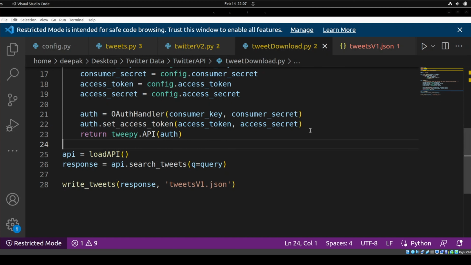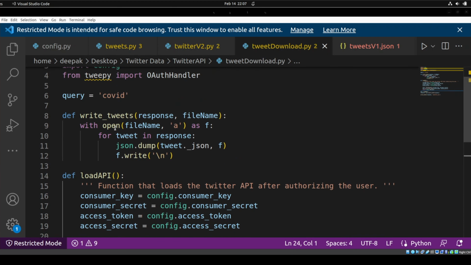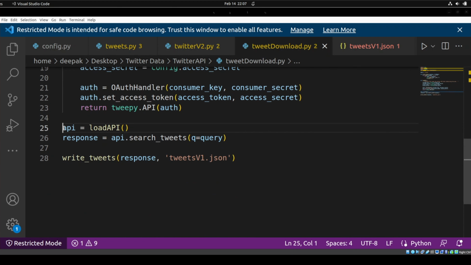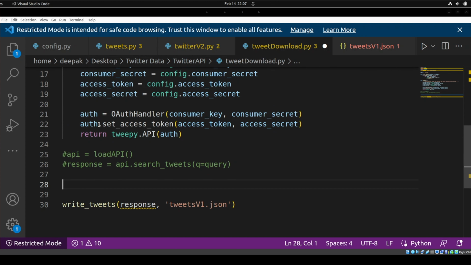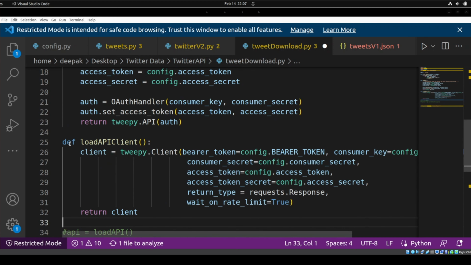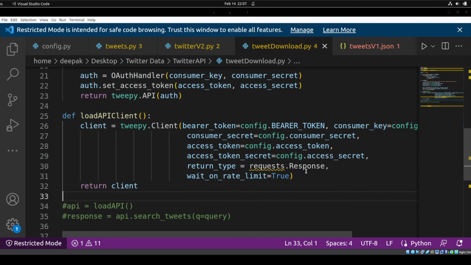Now what I'm going to do is load the API for the other version. So I will just comment this out. I have again written the program for the client as well. So this is the program.